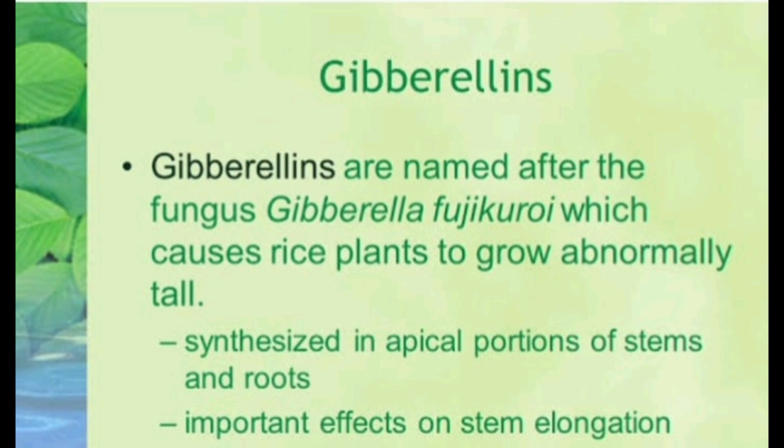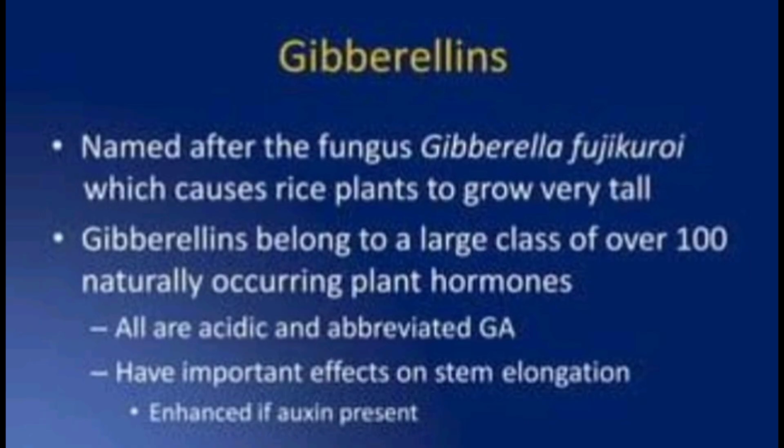It is synthesized in apical portions of stems and roots, and has important effects on stem elongation. Gibberellins belong to a large class of over 10,000 naturally occurring plant hormones.